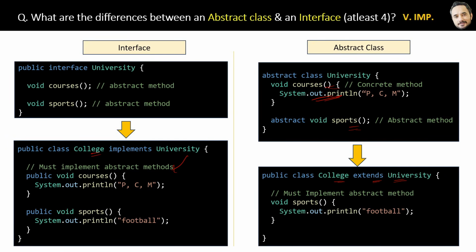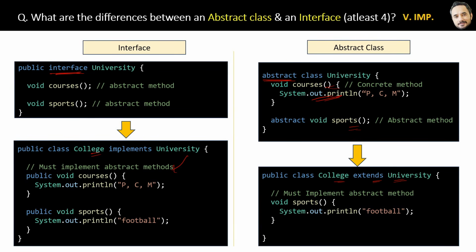The simplest difference is interfaces are defined by using the interface keyword, whereas abstract classes are defined by using the abstract keyword. Don't miss this kind of simple differences. They are very easy to say, right?